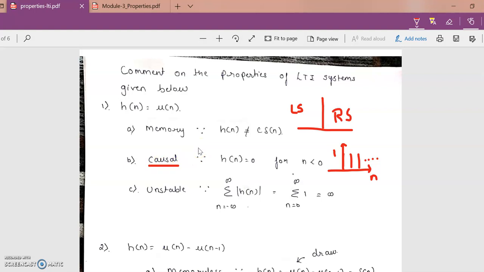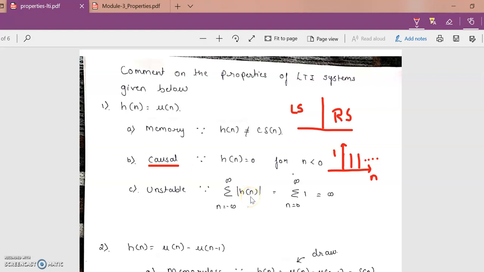Are we clear? We now go to the next part, whether the system is stable or unstable. What do we do when we check stability? We check whether the answer for the summation converges. What do we mean by the term converges? You should not get the answer to be infinity. You should get some finite answer. If you get a finite answer, I can say the summation converges. Now we will have a look here. It says summation n equal to minus infinity to plus infinity of magnitude of h of n. This is the standard formula we use for checking stability.